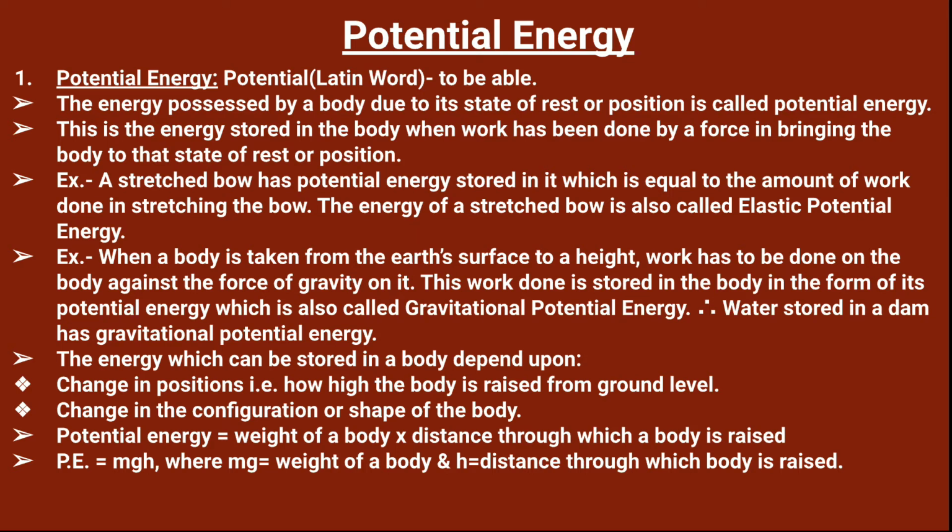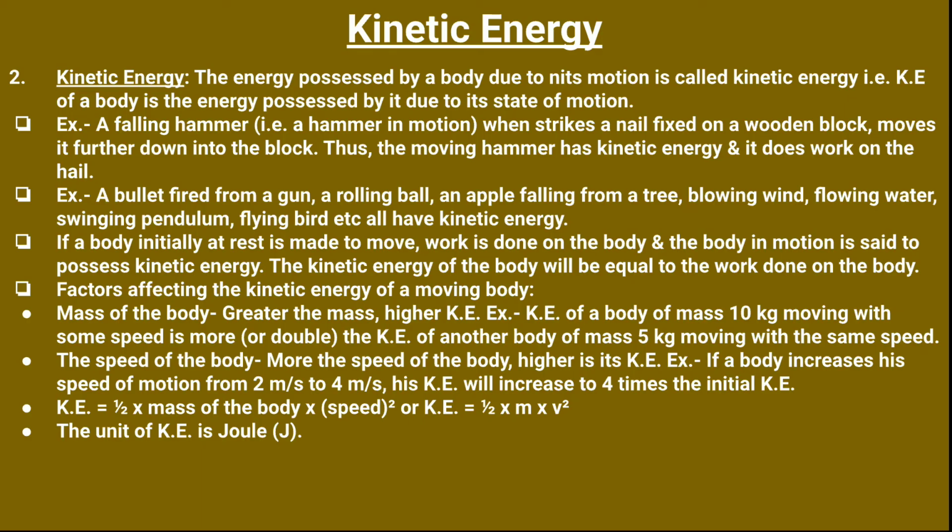For example, PE is equal to mgh. Height is required, and weight is mg, that is mass into gravitational force, mass into acceleration due to gravity. That is mg, and h is the distance through which the body is raised, where mg is the weight of the body and h is the distance through which the body is raised.